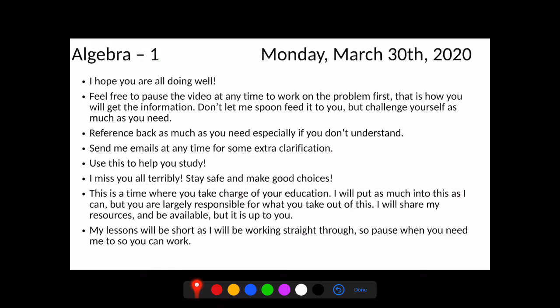And then this is the time when you guys are taking charge of your education. I'm going to put as much as I can into this, but ultimately it's up to you guys on what you do with this time and what you do with these resources. Please make sure that you guys try and do as much as you can with this. I'll try and make these lessons short because I am just going to be working through these. So just pause when you need to. That way you guys can go ahead and work. I'm just working straight through, so go ahead and keep that in mind as well.